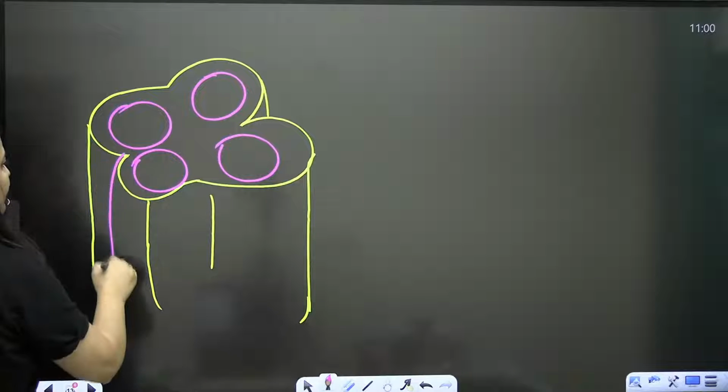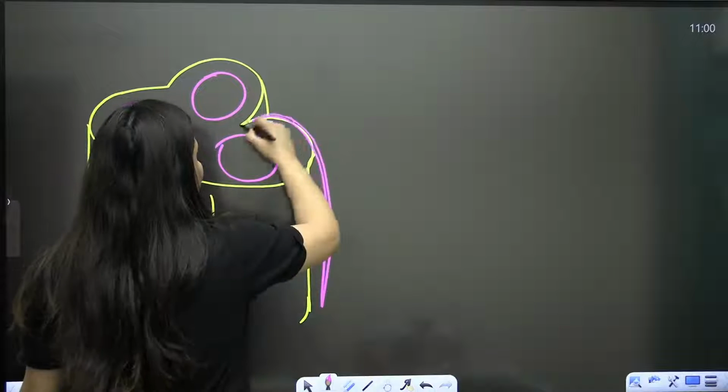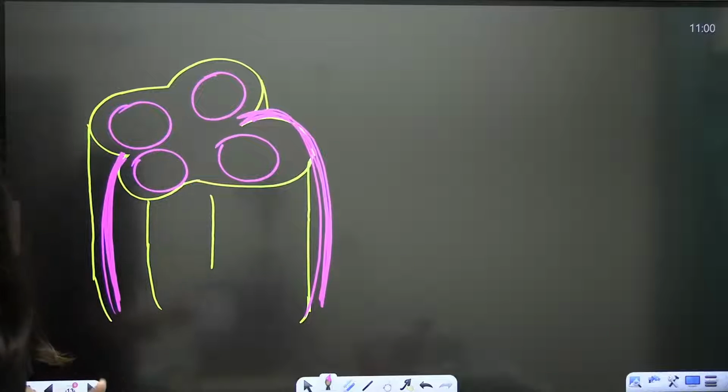Something like this. So there will be the longitudinal groove which will run lengthwise and it will divide these two theca. Clear, bache? Clear? So that's how you have to remember this.